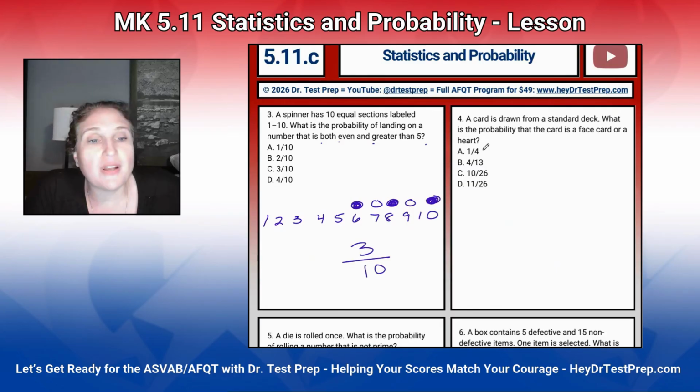A card is drawn from a deck. What's the probability the card is a face card or a heart? Now, you probably need to know your decks of cards. There are 52 cards in a deck, and in each suit, there are 13. Of our face cards, there are 4 for each. Well, let's do 3: Jack, Queen, King.